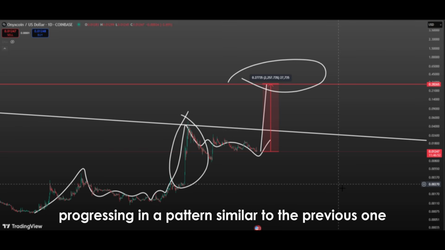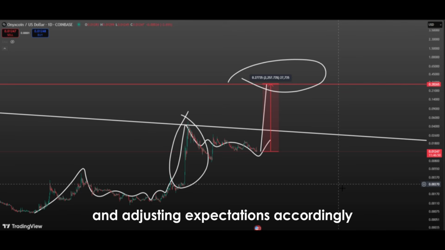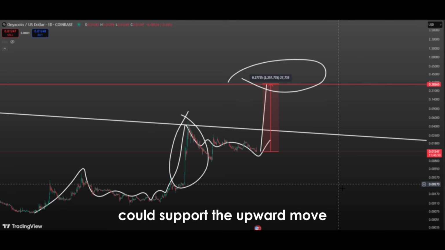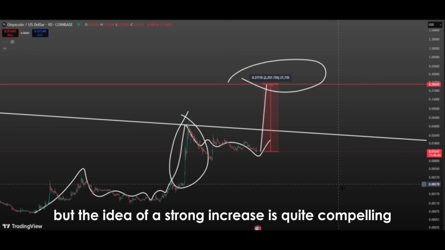Technically, the price progressing in a pattern similar to the previous one, combined with investors recalling the past and adjusting expectations accordingly, could support the upward move. There is also a saying in the market: history never repeats exactly, but it often echoes. The price may not rise by the same multiple, but the idea of a strong increase is quite compelling.